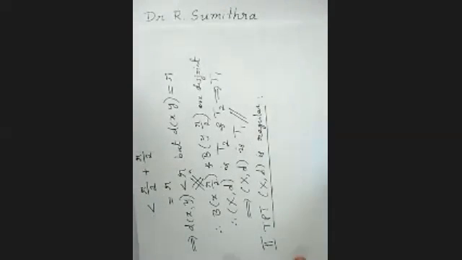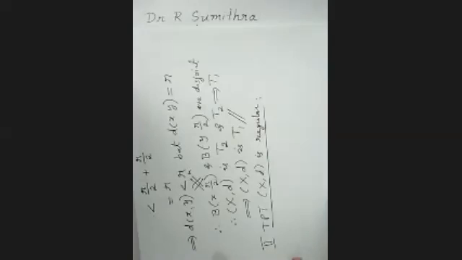Now what is regular? I should take an element and a closed set, with the element not in the closed set.